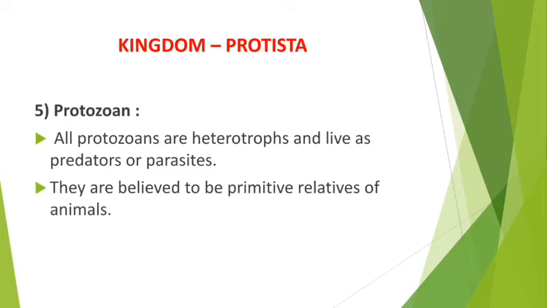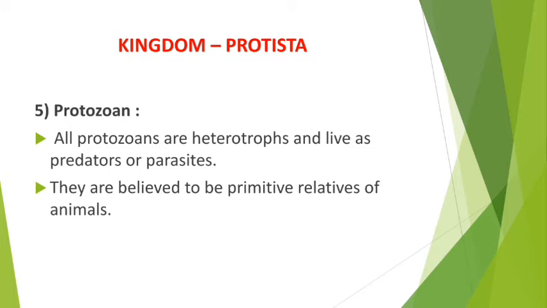Protozoans are believed to be primitive relatives of animals. In earlier times these protozoans were considered animals, placed in the animal kingdom, because they show characteristics similar to the animal kingdom, and because of this they are known as primitive relatives of animals. Clear?